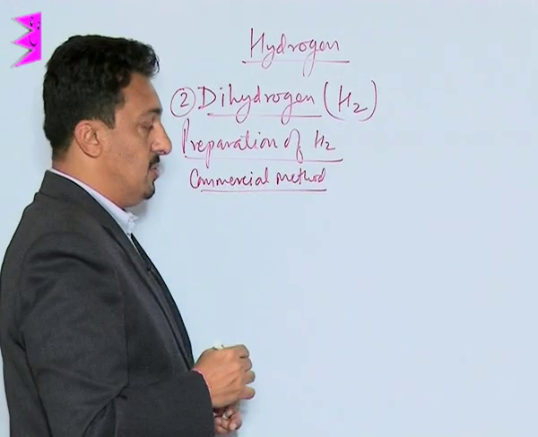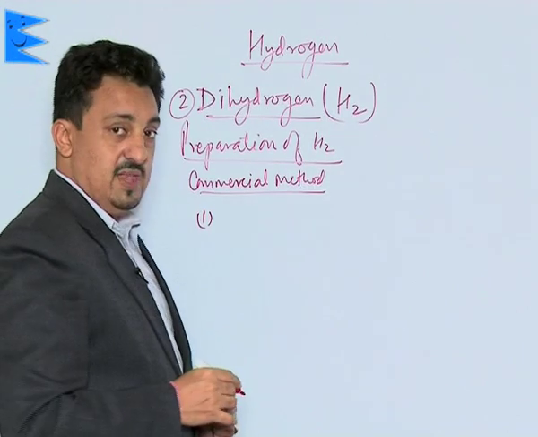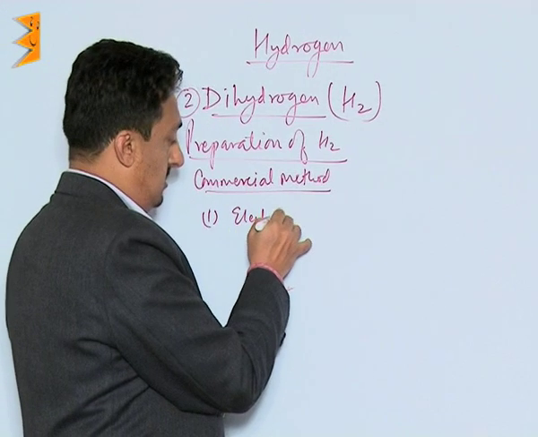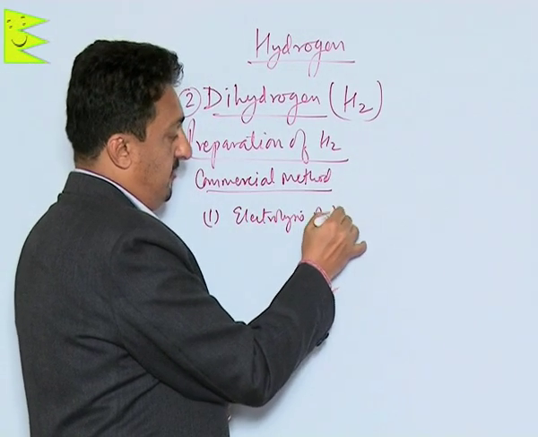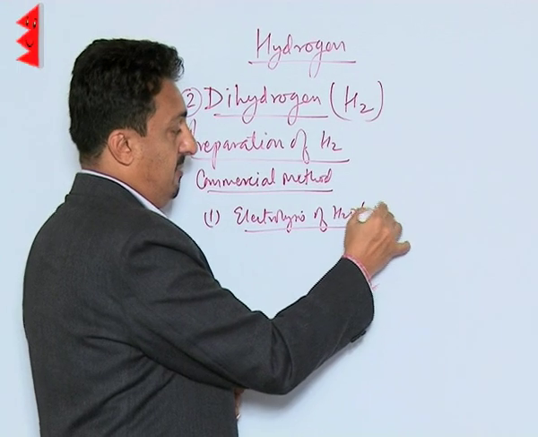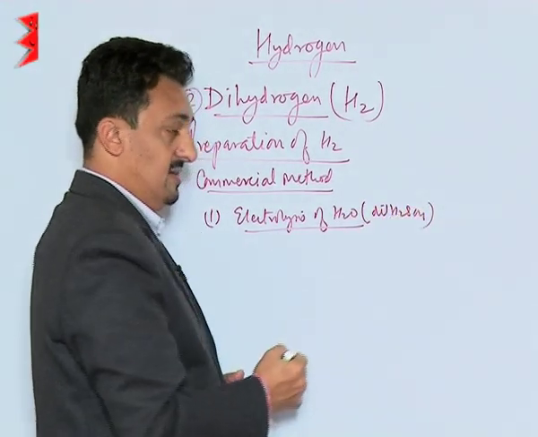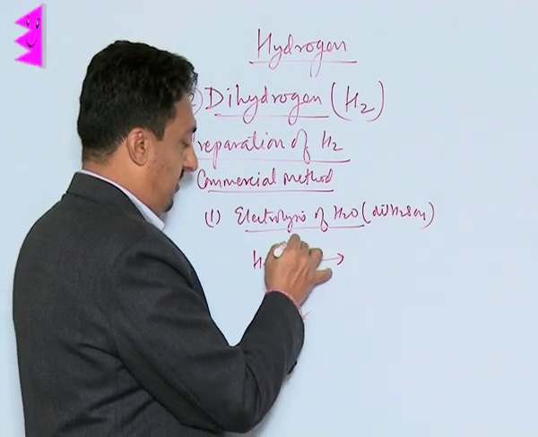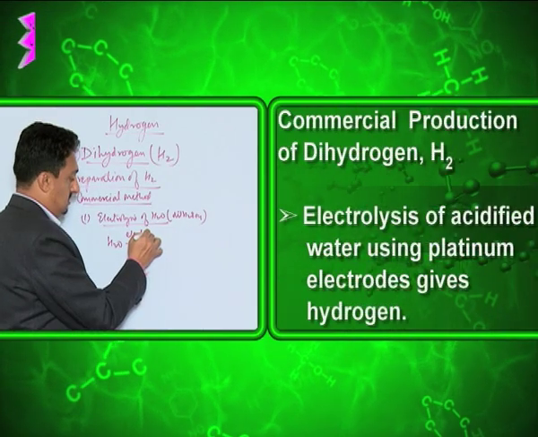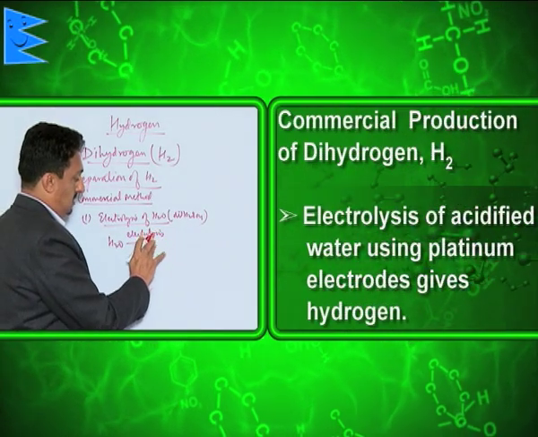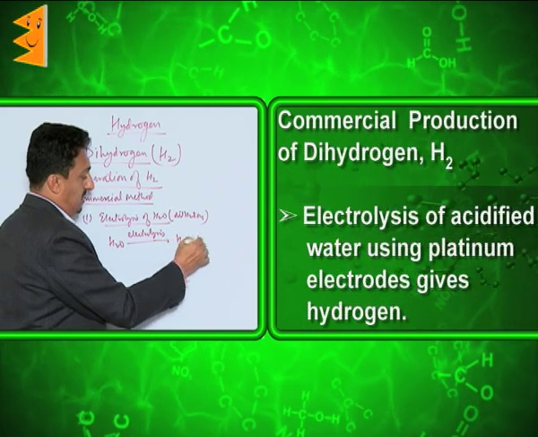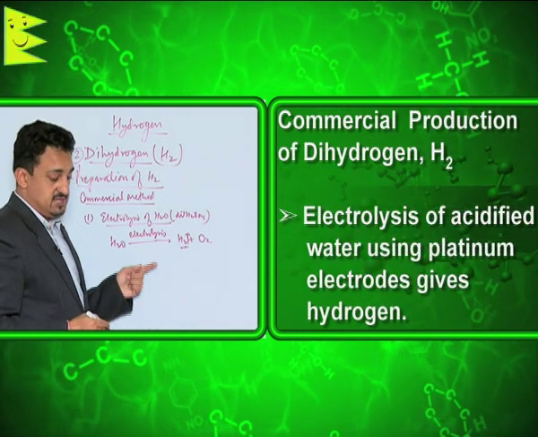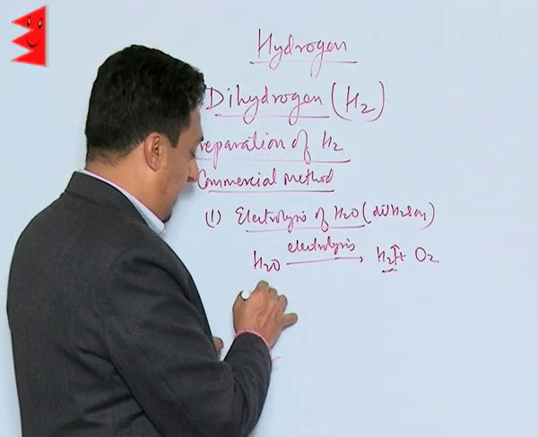Now commercial methods include, the first one is by the normal electrolysis of water. We put a small amount of dilute sulfuric acid to make the water an electrolyte. We know that water on electrolysis breaks down into hydrogen and oxygen. We can easily get hydrogen as one of the products, and for this we use platinum electrodes.